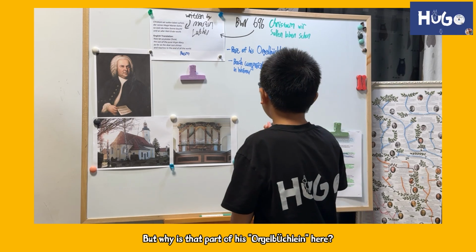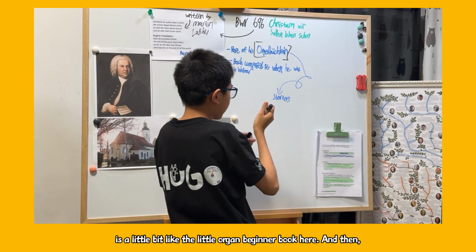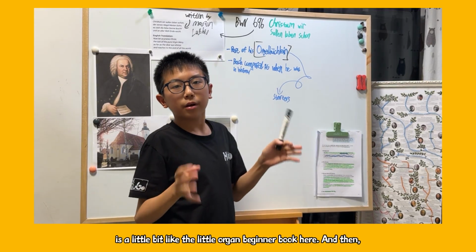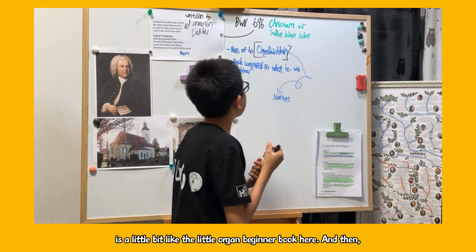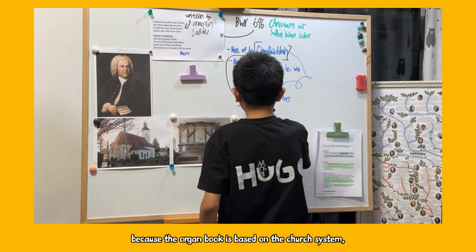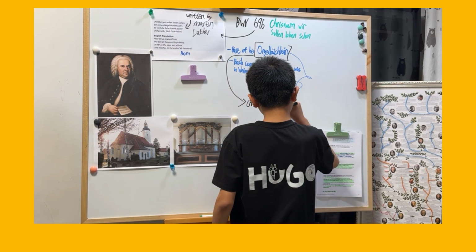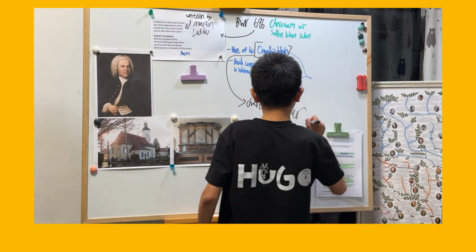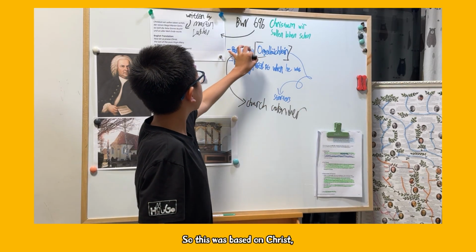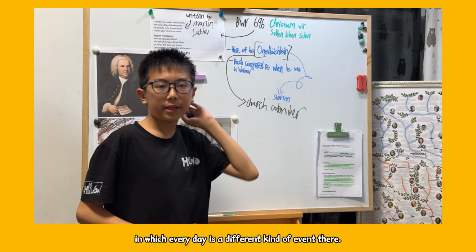And why is that part of his Orgelbüchlein? As we all know today, the Orgelbüchlein is like the little organ beginner book, and it is based on the church calendar, the God calendar, in which every day is a different kind of event.